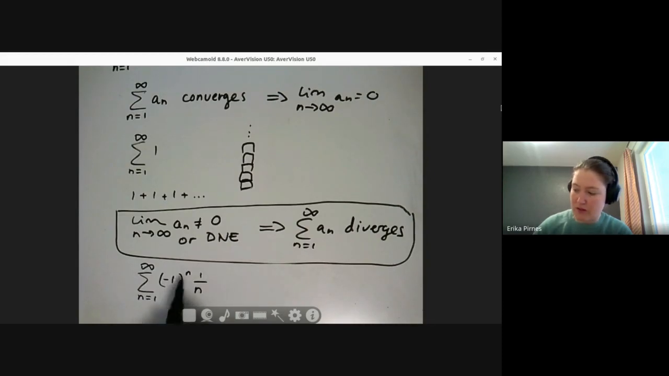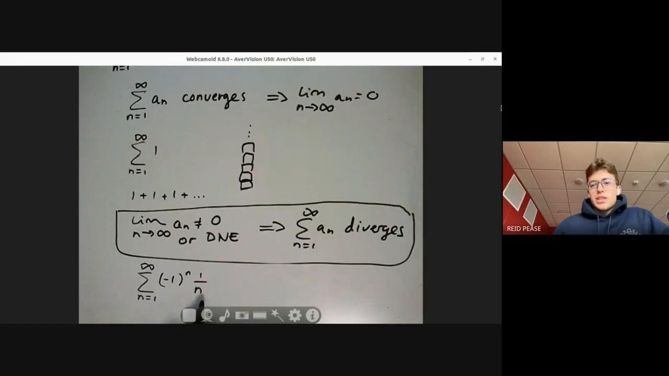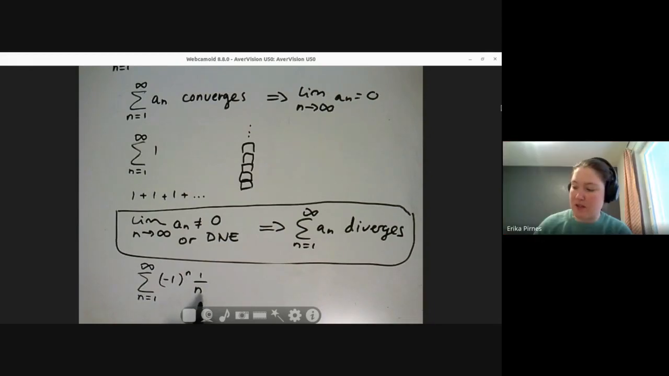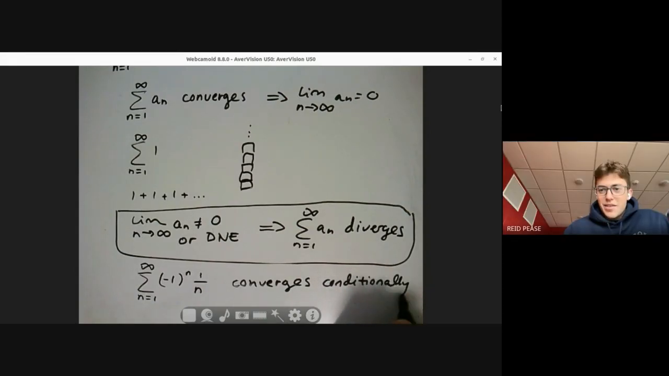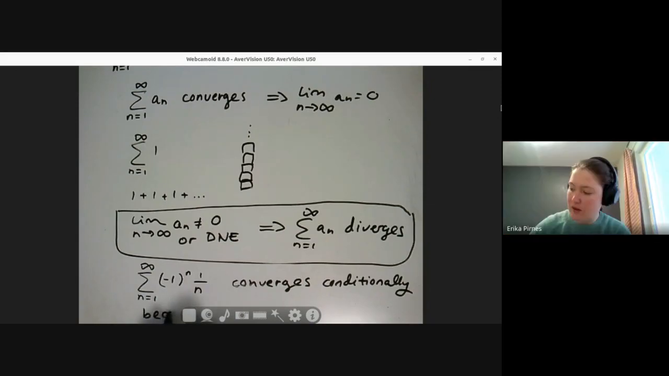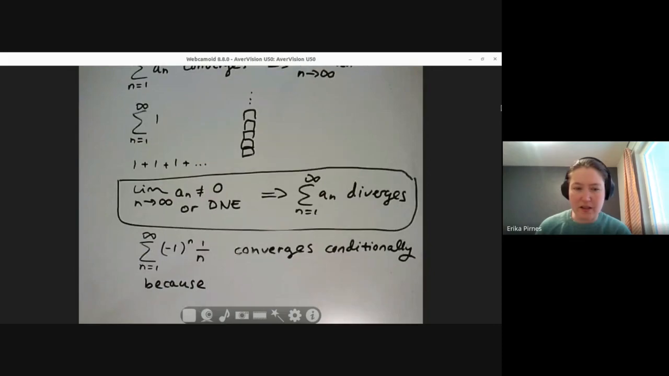Because the negative one to the n just bounces, but it starts to go towards 0. Well, what does conditional convergence even mean then? It means that if we... this converges conditionally because why? Do you remember the definition? I don't. I have it in my notes somewhere. Yeah, because basically it's kind of a border case.